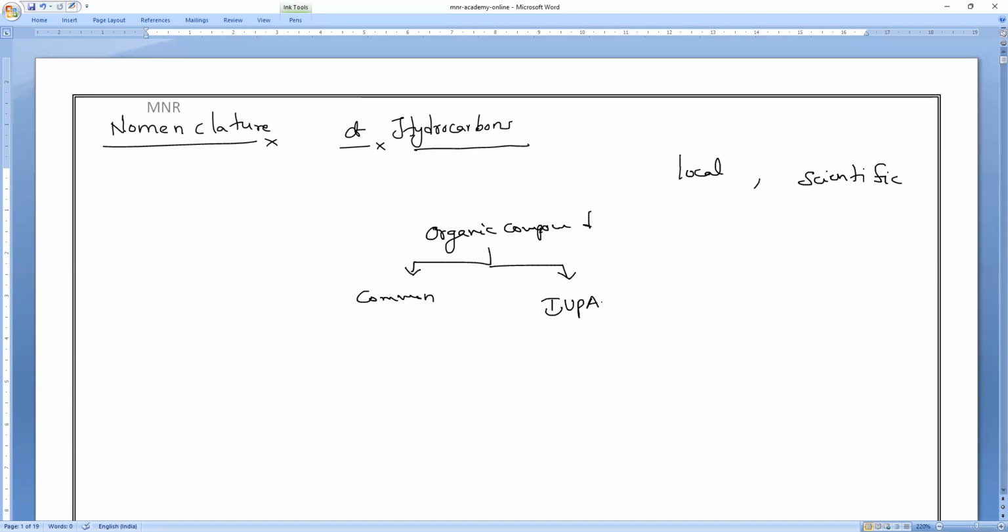IUPAC names are the most important ones. That is the only way to give a scientific name.